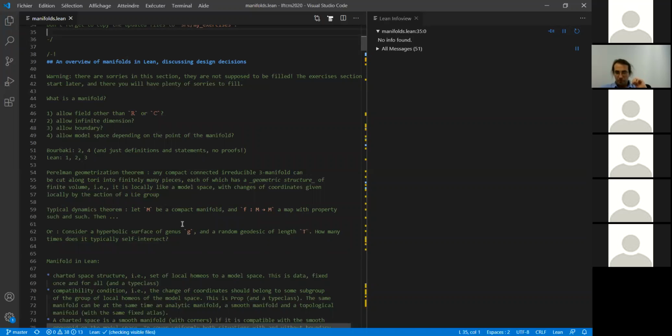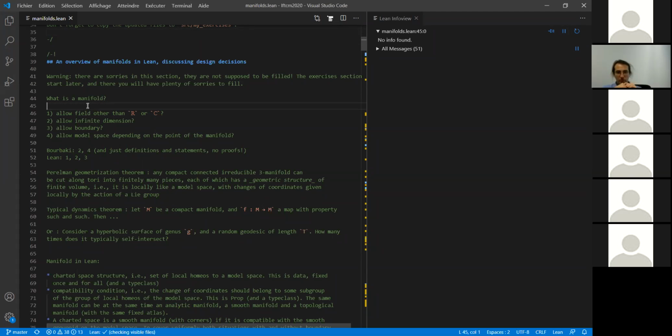You can ask whether there is a 1 or not, and whether 1 is allowed to be equal to 0 or not. But for manifolds, which are supposed to be the abstraction of smooth spaces, you have a much bigger design space.